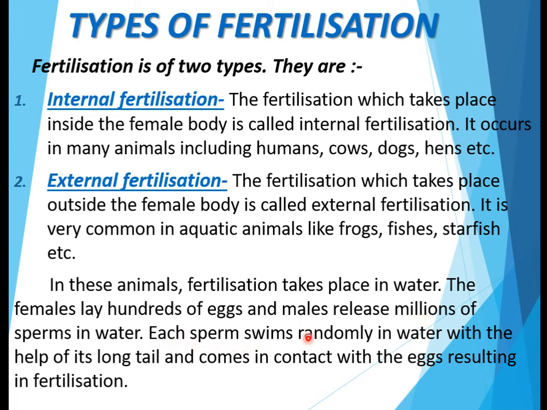Then each sperm swims randomly in water with the help of its long tail and comes in contact with the eggs, resulting in fertilization. So in this way, external fertilization occurs in water by the fusion of the sperm and the eggs in water.